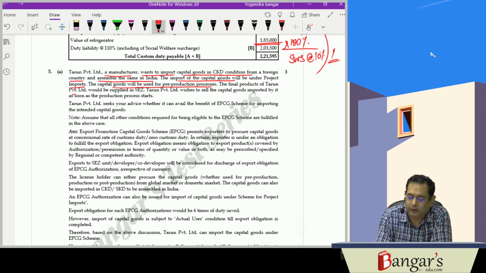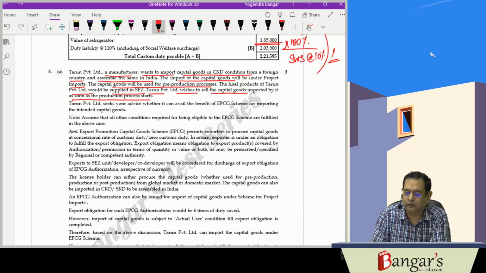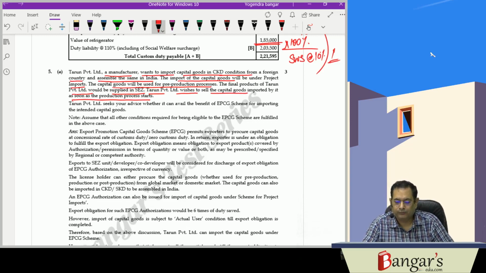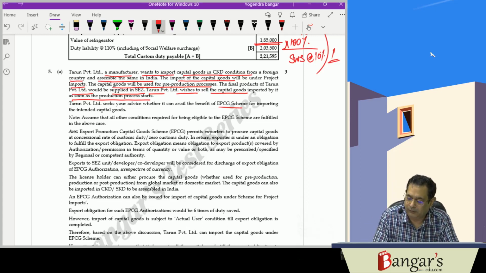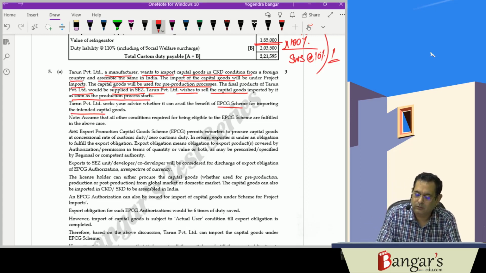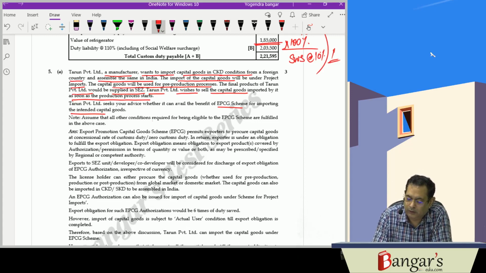The final products of Tarun Private Limited will be supplied in SEZ. Tarun Private Limited wishes to sell the capital goods imported as soon as the production process starts. Now here, Tarun Private Limited seeks your advice whether it can avail the benefit of EPCG scheme, assuming that all the other conditions of EPCG are fulfilled in the above case.